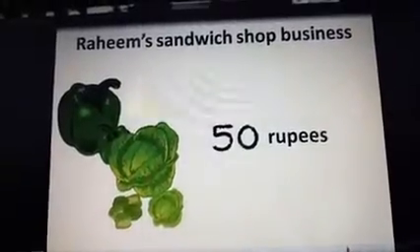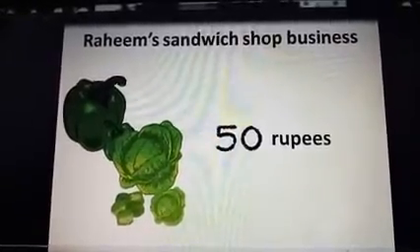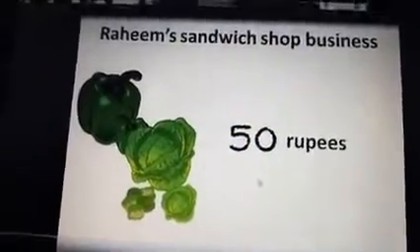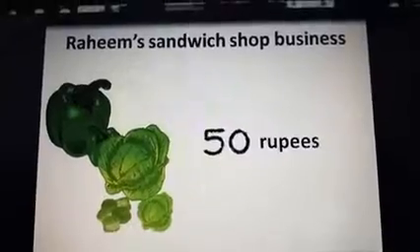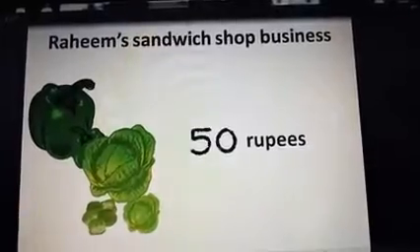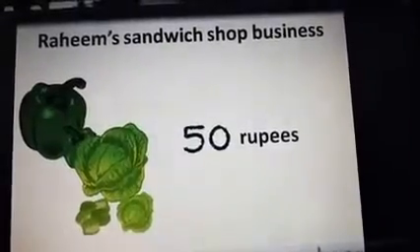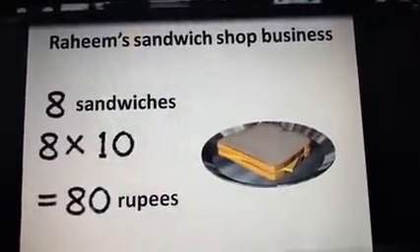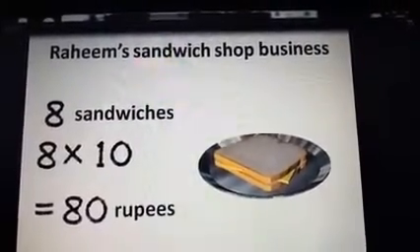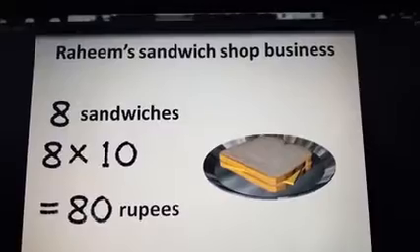Let us see how Rahim does his business. Listen children, Rahim has purchased vegetables and bread for 50 rupees. For simplicity, let us assume the money spent in buying bread etc. is included in this. He makes 8 sandwiches from it. He sells each sandwich for 10 rupees. So he earned 10 into 8, which is 80 rupees.